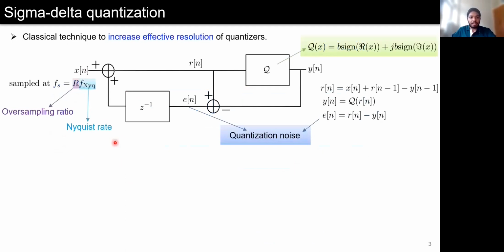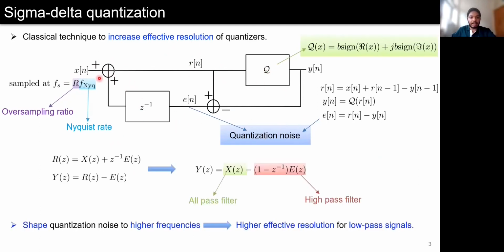Now, sigma-delta quantization is a classical technique used to increase the effective resolution of ADCs. Here, we will first sample the input signal at a rate that is higher than the Nyquist rate, followed by quantizing it with a low resolution quantizer. Here, we have assumed a 1-bit quantizer. Then, the difference between the input and output of this quantizer, which we call the quantization noise, is fed back in time through an architecture like this.